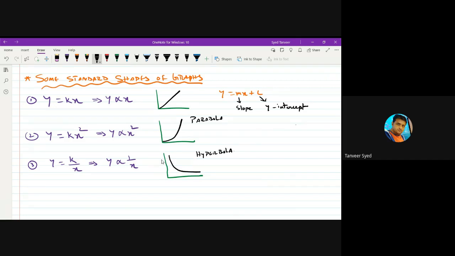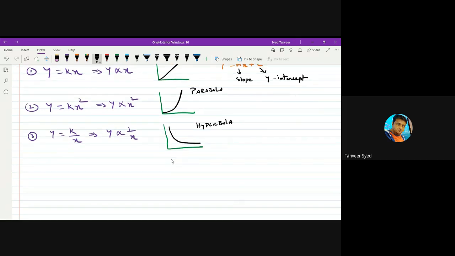Okay, these are the standard shapes, and sometimes you get this relation also. Y equal to e power x. E, you call it as Euler's constant. Its value is some 2.71, I think. The shape of this graph, y equal to e power x, will be like this.